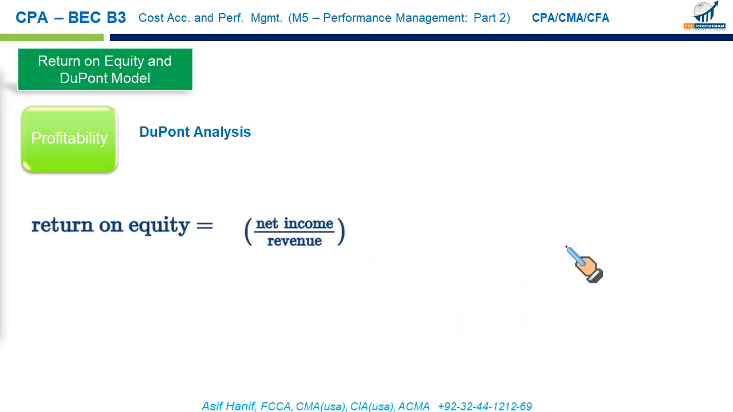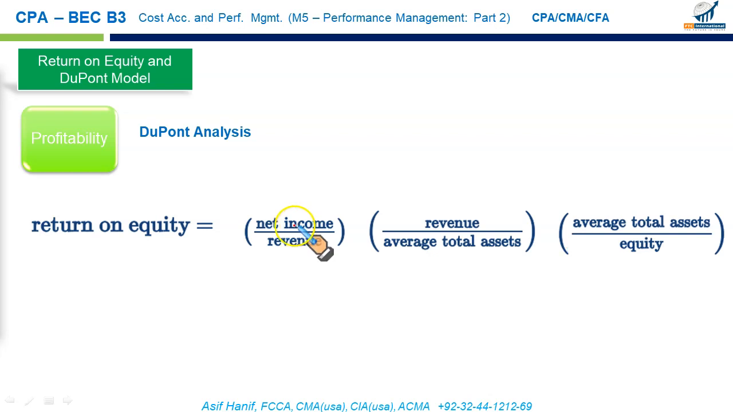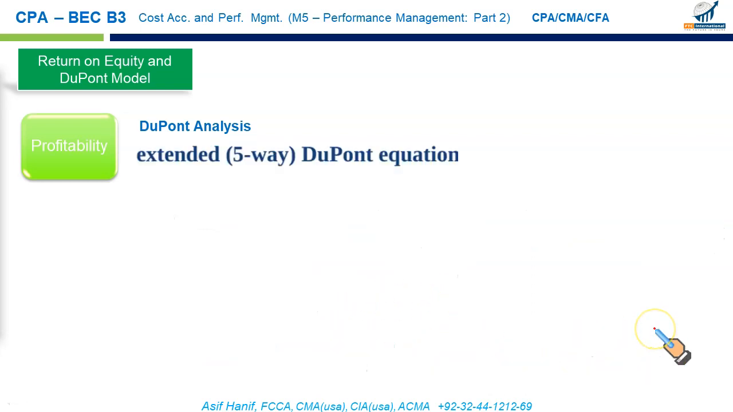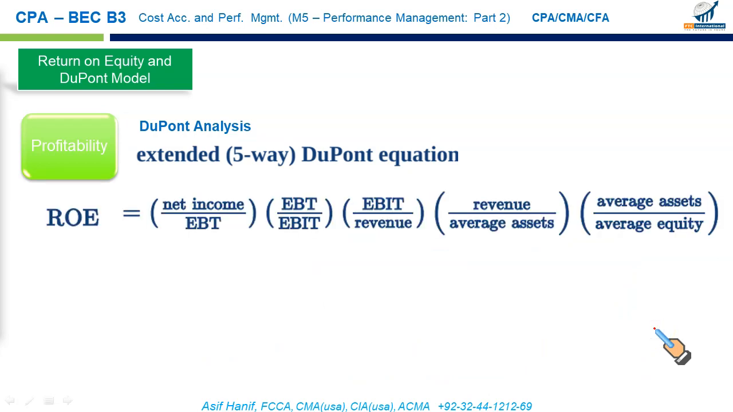Then we can go for three-way analysis in which we take net income and revenue, that is your net profit margin. Then revenue upon average total assets, discussed earlier, that is assets turnover. And the last one is the average total assets upon equity, that is the leverage ratio. So we can split our ROE into three components: net profit margin, assets turnover, and leverage ratio. And finally, we can extend the DuPont model into its 5 components. This is the extended DuPont equation or the 5-way DuPont equation.